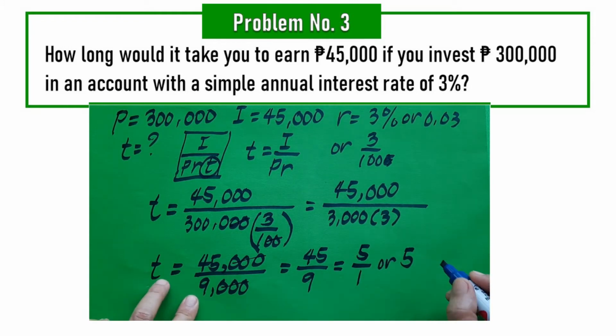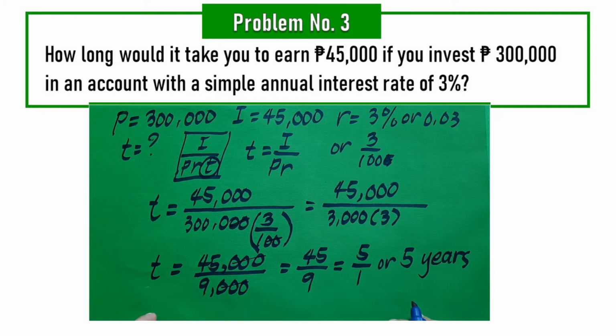Since we're looking for T in years, 5 years. So, to answer the question, it will take you 5 years to earn 45,000 pesos from your initial investment of 300,000 pesos if your annual interest rate is 3%.